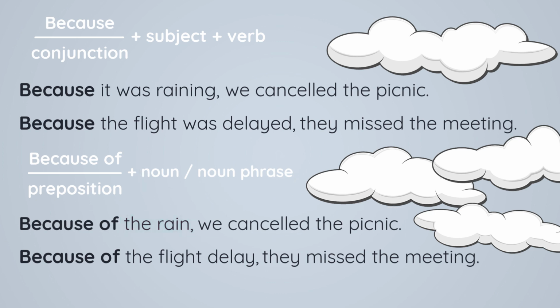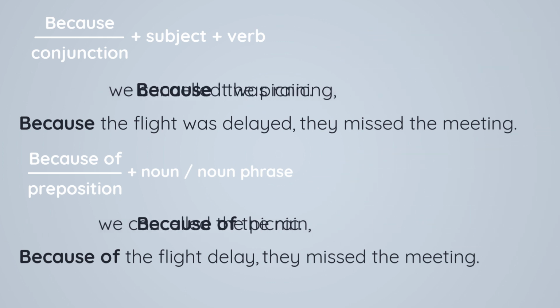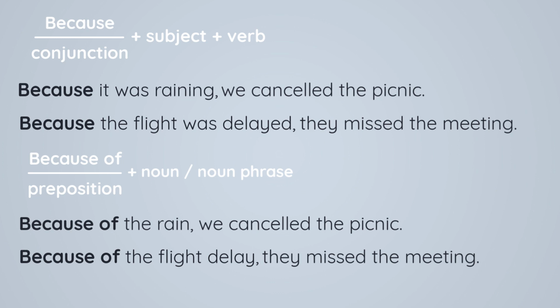Now, even though in both these sentences I started with the word because, it doesn't have to be like that. It could be the other way around. It could be, we canceled the picnic because of the rain. Or, we canceled the picnic because it was raining. Okay? That part doesn't matter. But this part about because of or just because is still the same.